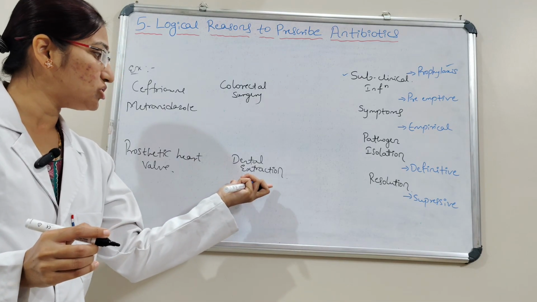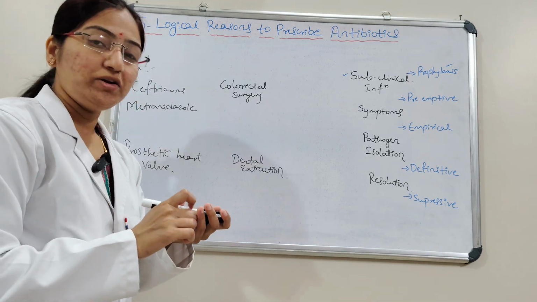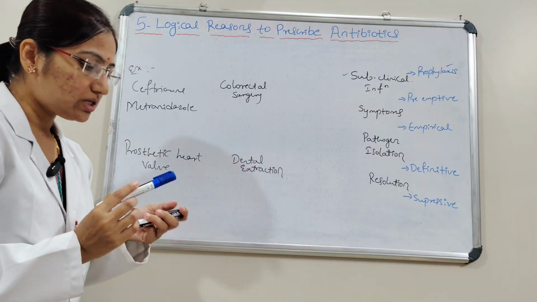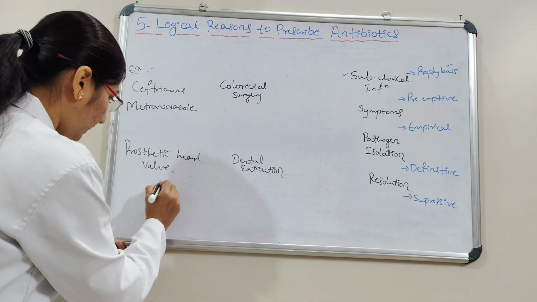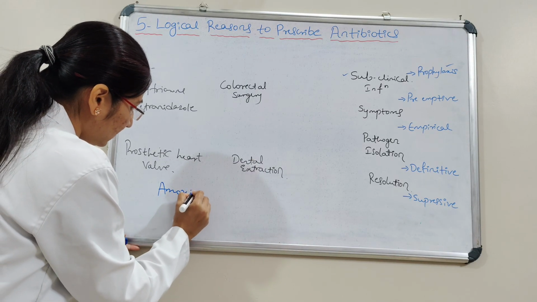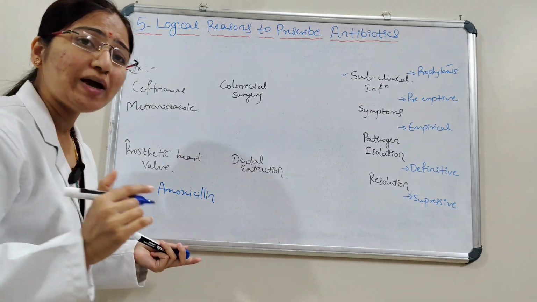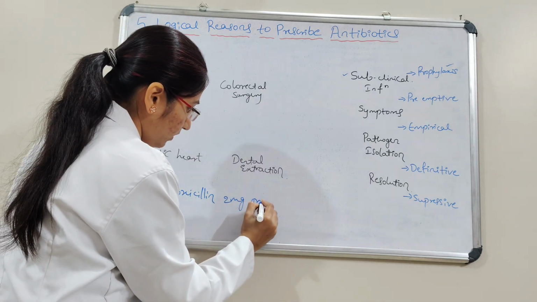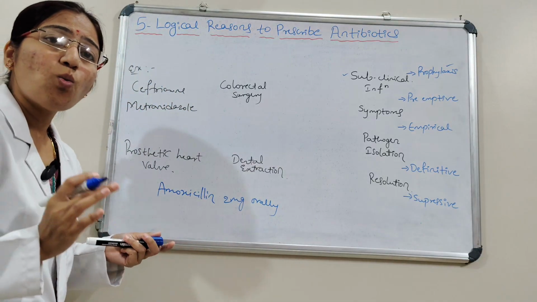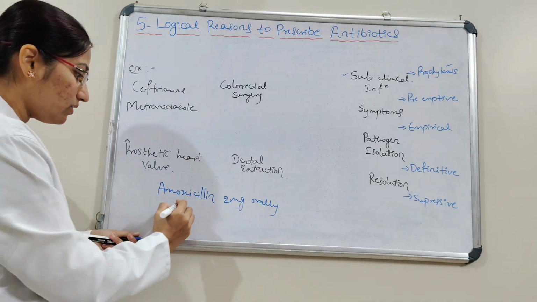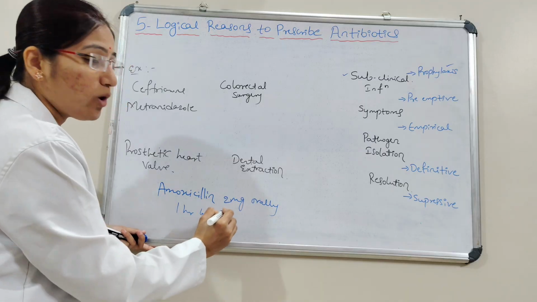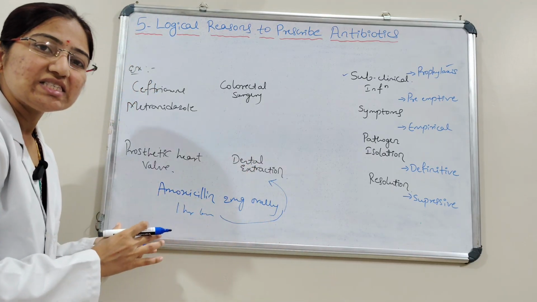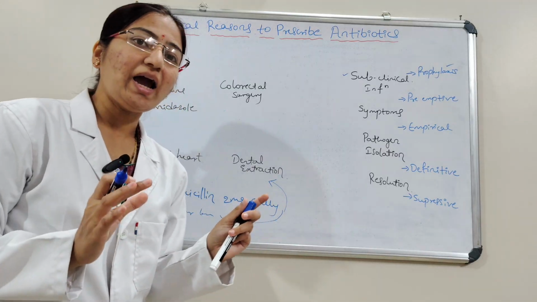Here, what we are going to do is provide prophylaxis, that is amoxicillin 2 g orally about 1 hour before going for extraction. This is our first way of prescribing antibiotics.